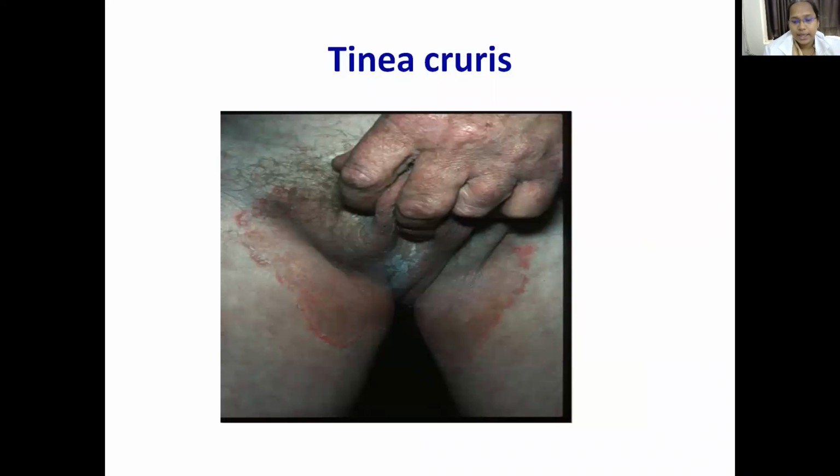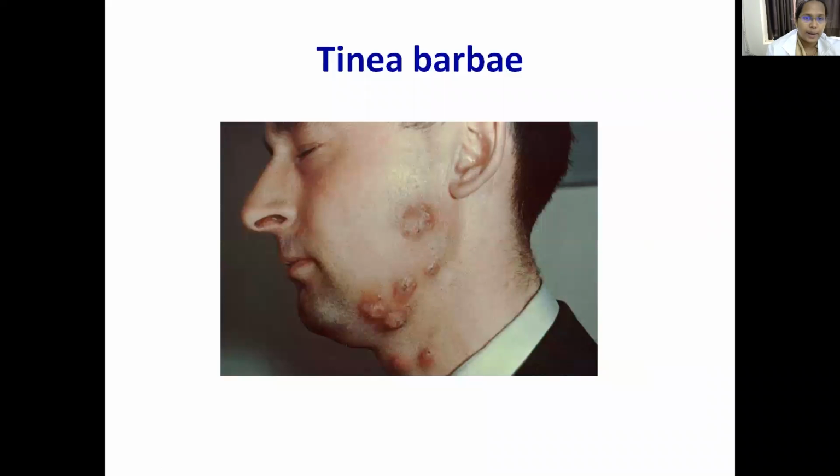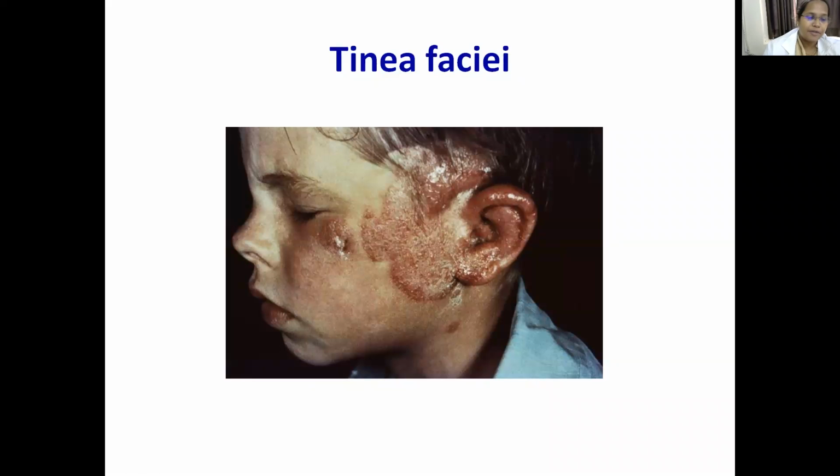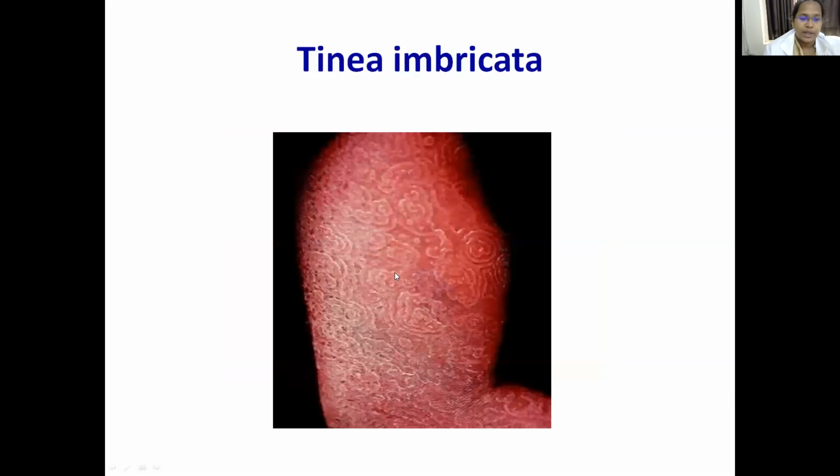Then this is Tinea cruris, that is infection of the groin. So this is Tinea barbae, mustache and beard area are mostly involved. Then Tinea facie, that is non-beard area of your face. Then Tinea imbricata, as I told you, concentric lesions of the skin.